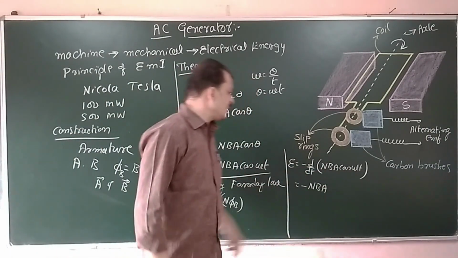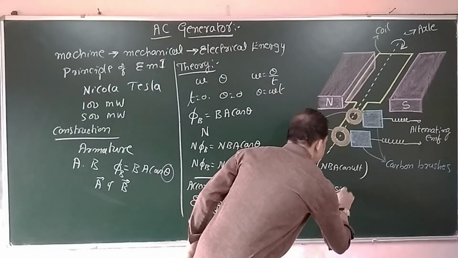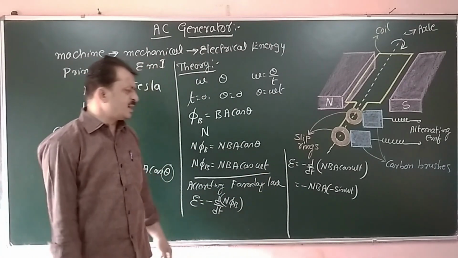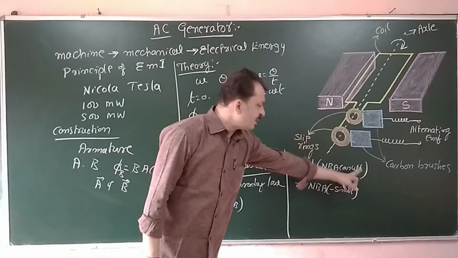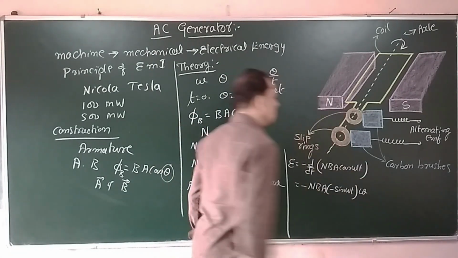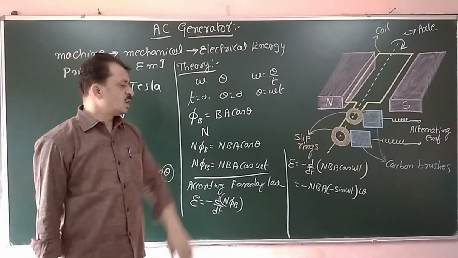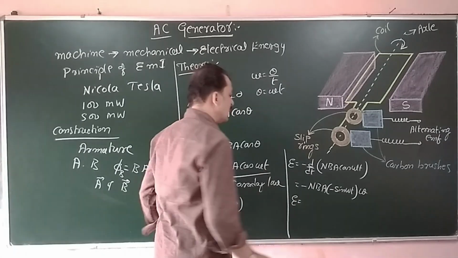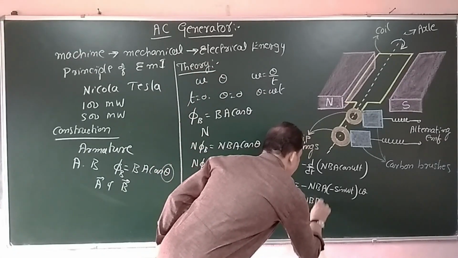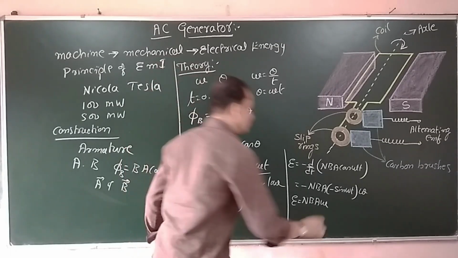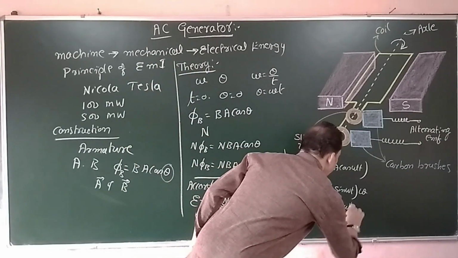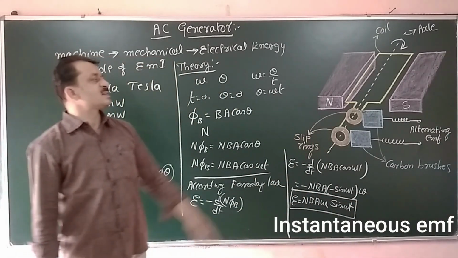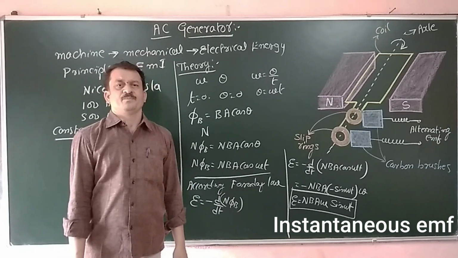The derivative of cos omega t is minus sin omega t. The derivative of cos is minus sin, that we are familiar with in mathematics. And the derivative of omega t is omega. Therefore, the induced EMF is minus of minus, it becomes plus N B A omega into sin omega t. That is the expression for EMF induced in the case of a generator coil.